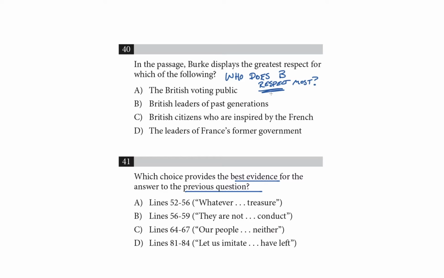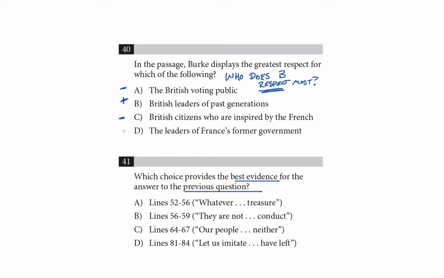Whom does he respect? Is it the British voting public? I don't think so. Paragraph 1 made me think that Burke isn't a fan of what the people do. When leaders want to please the public, Burke says they make bad choices. So I'm going to put a little minus sign here. Does Burke respect British leaders of past generations? Yes, very much so. In paragraph 2, we saw that Burke was admiring how British leaders of the past preserved things and were cautious. Does Burke respect British citizens who are inspired by the French? No. In the last paragraph, Burke was saying he was really hoping that the British would not be inspired by what was going on in France, so he is not a fan of that.